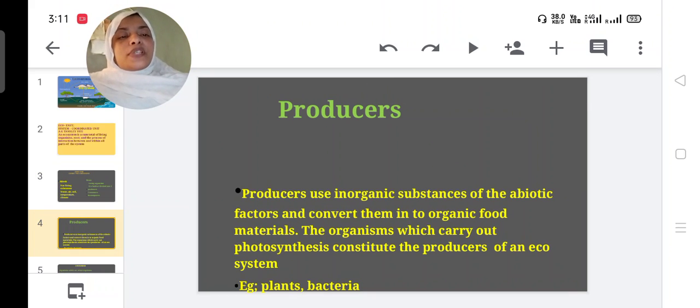What are producers? Producers use inorganic substances of the abiotic factors and convert them into organic food material. The organisms which carry out photosynthesis constitute the producers of an ecosystem. For example, plants and bacteria are considered as producers.